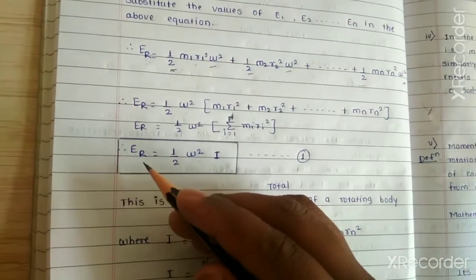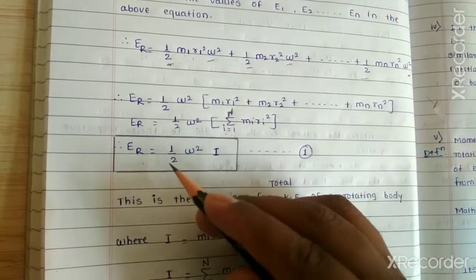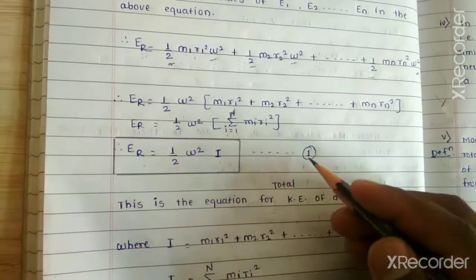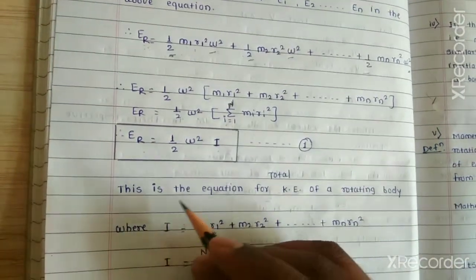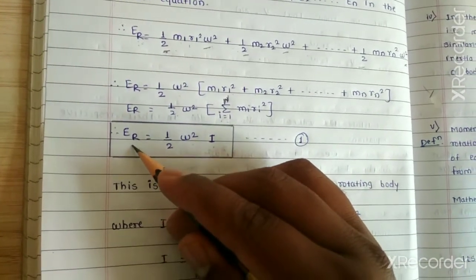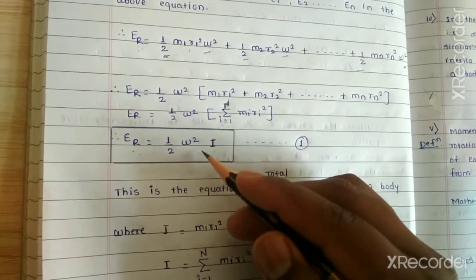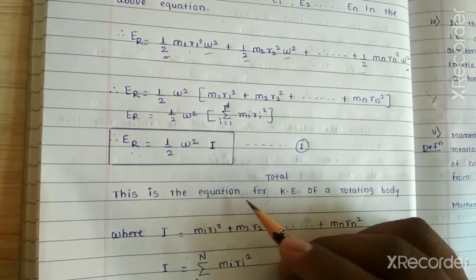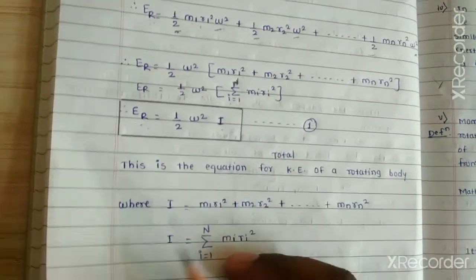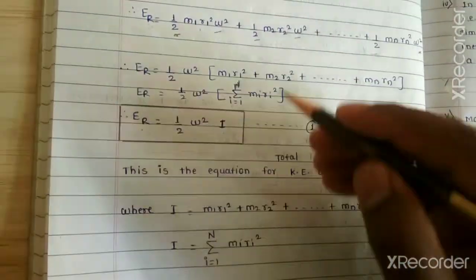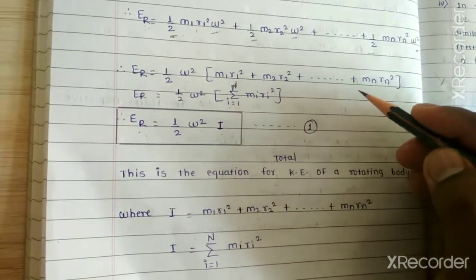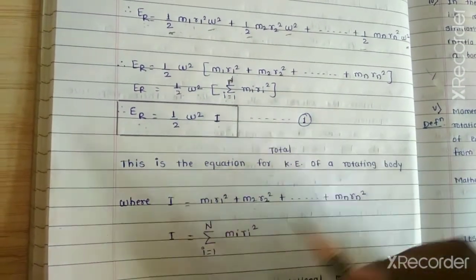Therefore, the total kinetic energy of the rotating body is equal to half into omega square into I. So this is the first equation: total kinetic energy of the rotating body ER is equal to half into omega square I, where I is equal to M1 R1 square plus M2 R2 square plus and so on, Mn Rn square.